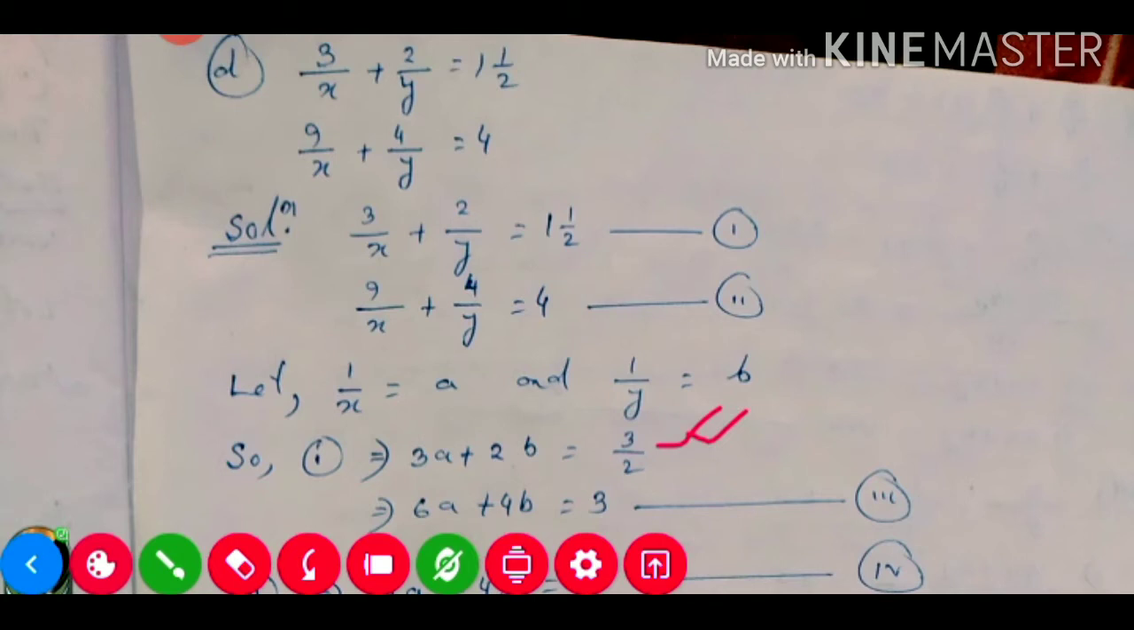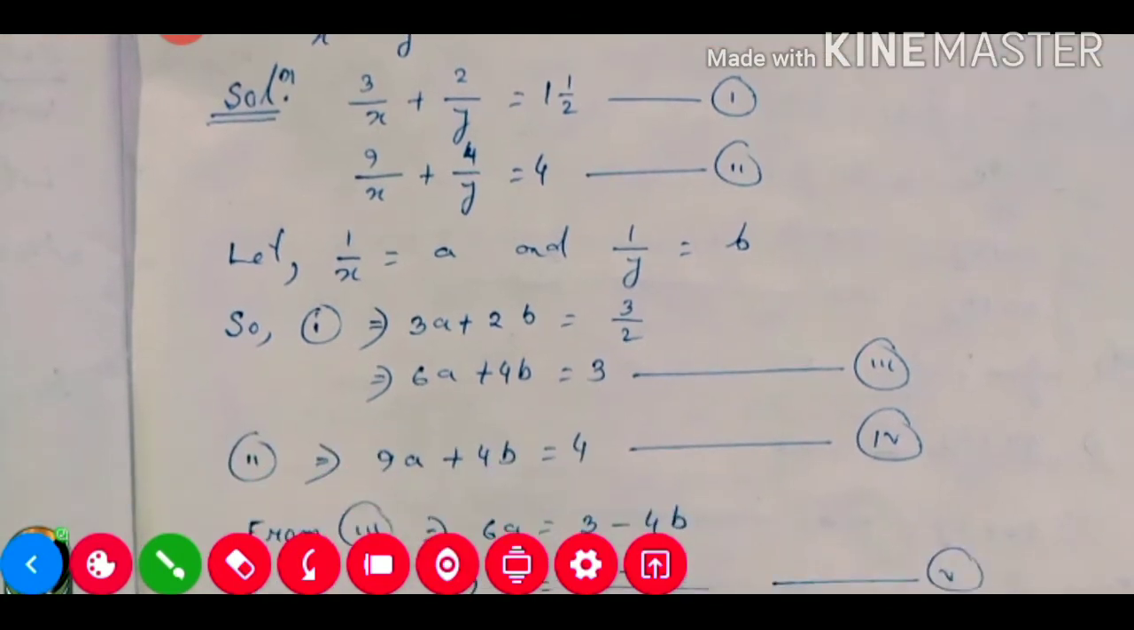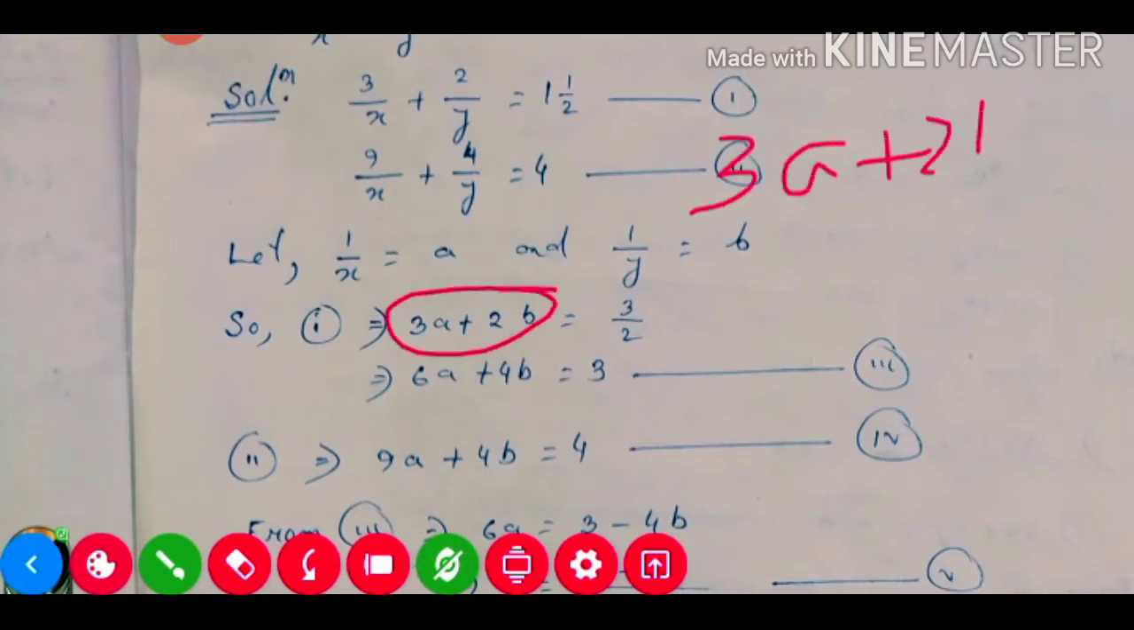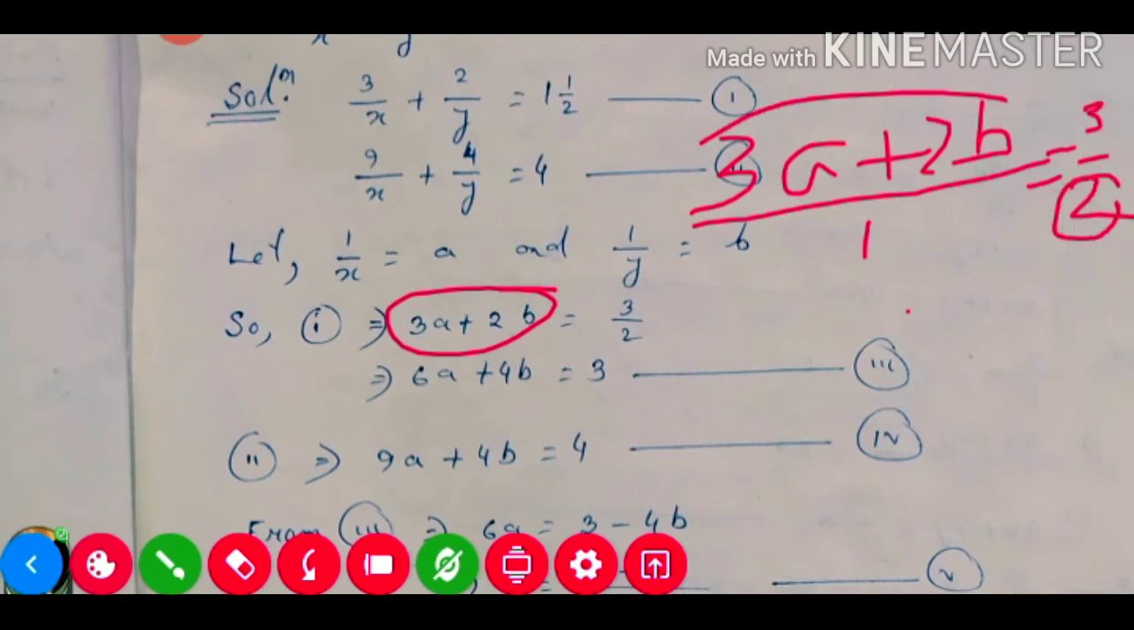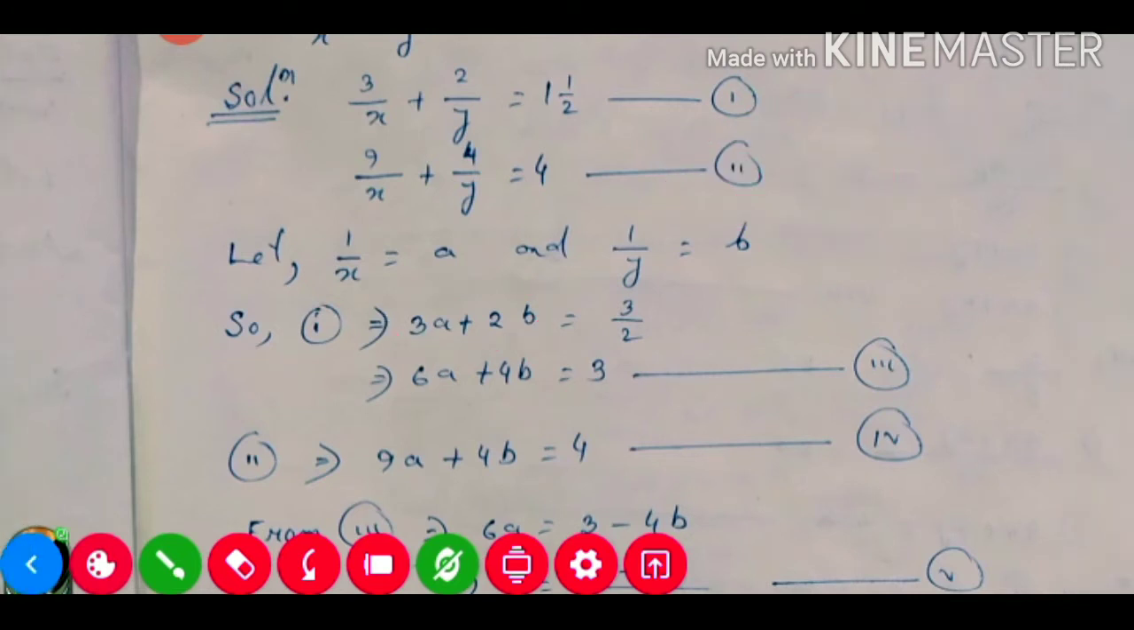Now we need to cross multiply this equation. So it will be 3a plus 2b, with 1 as the denominator, is equal to 3 by 2. That means this denominator 1 we need to multiply with the numerator. So 2 into 3 will be 6a, plus 2 into 2 will be 4b, and this 3 into 1 will be 3 only.